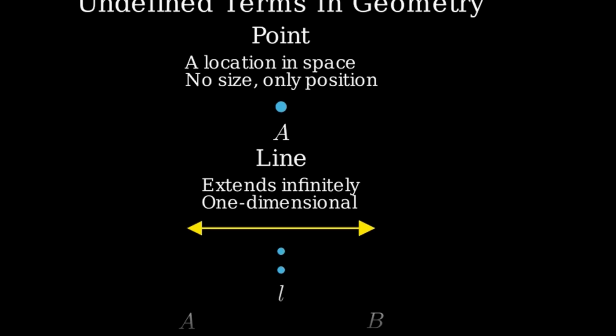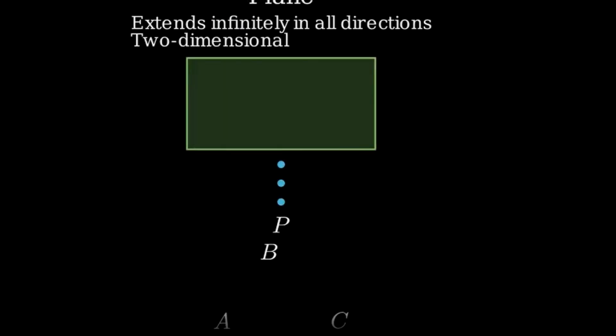Third, a plane. A plane is a flat surface that extends infinitely in all directions. It has length and width, but no thickness. It's two-dimensional. Think of it like an infinitely large sheet of paper. Any 3 points, not on the same line, define a unique plane. We name it by a capital script letter or by 3 non-collinear points on the plane.